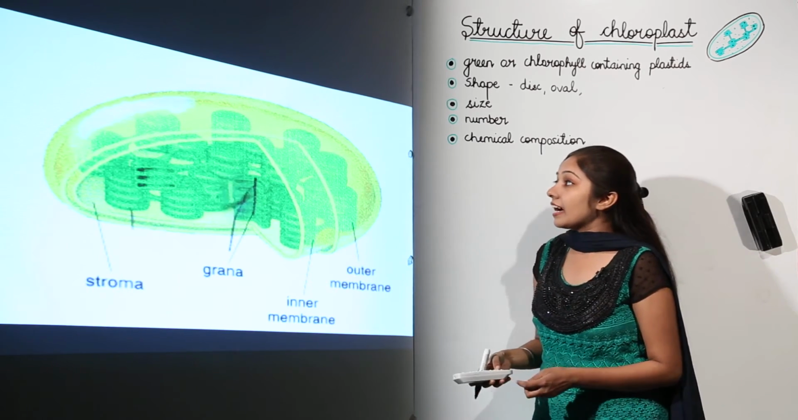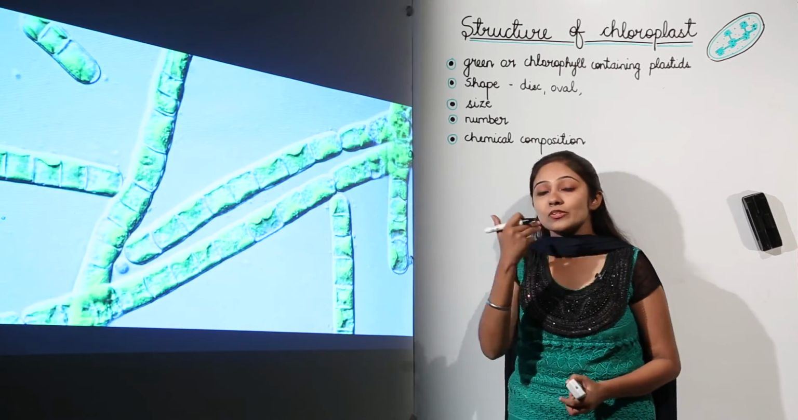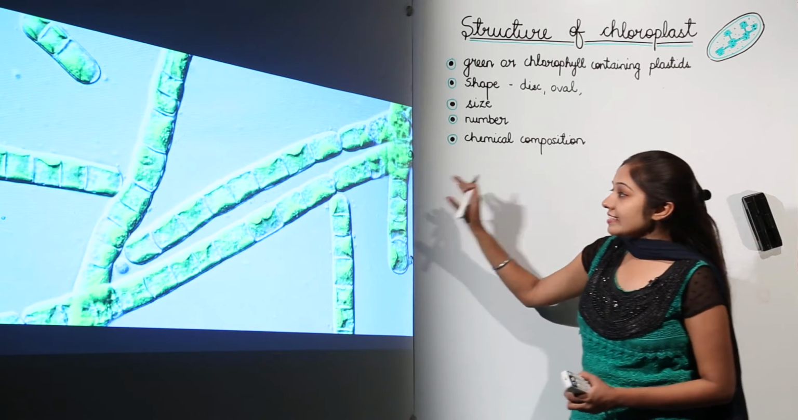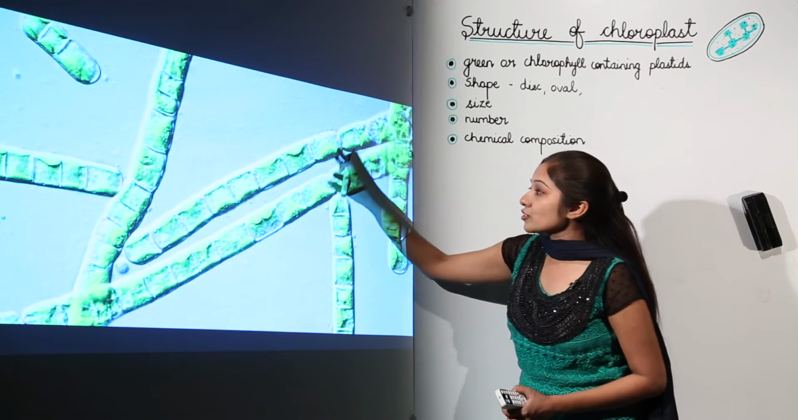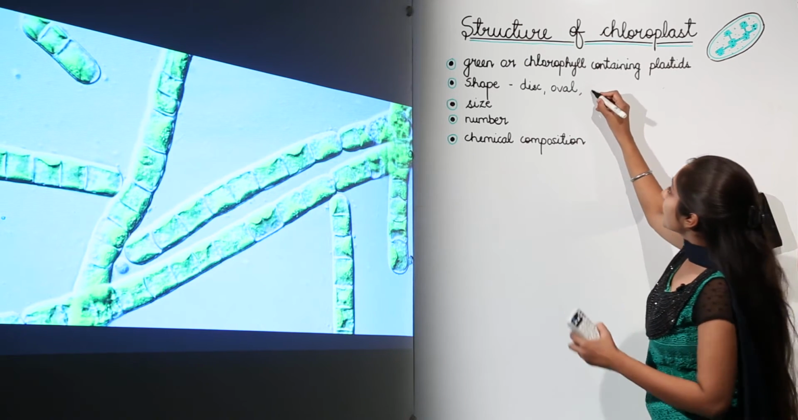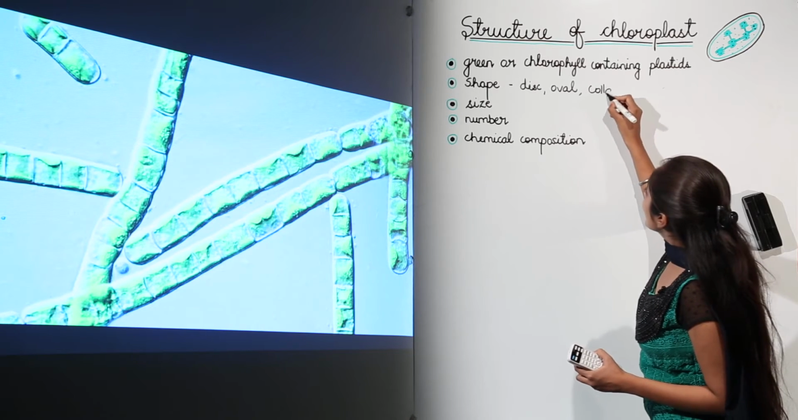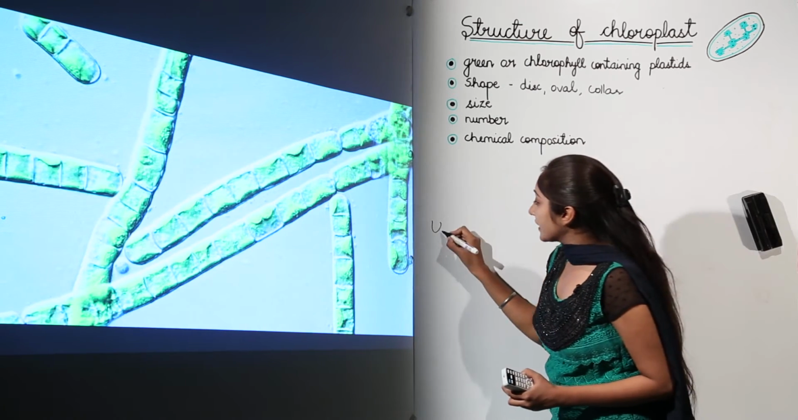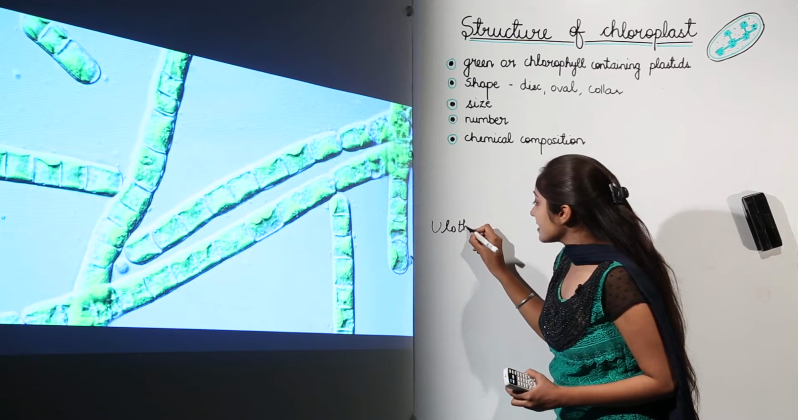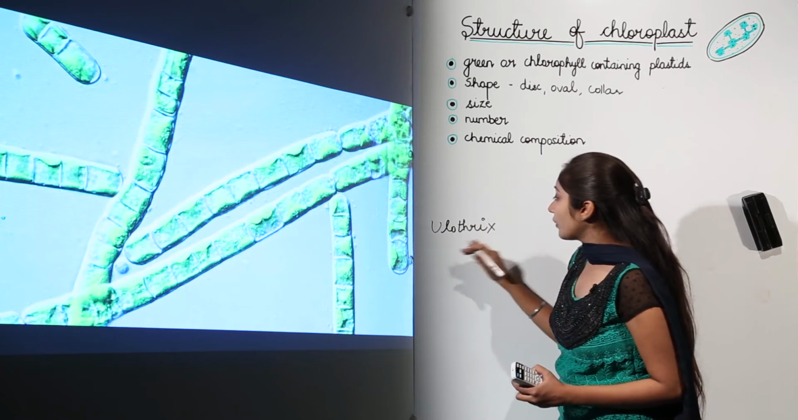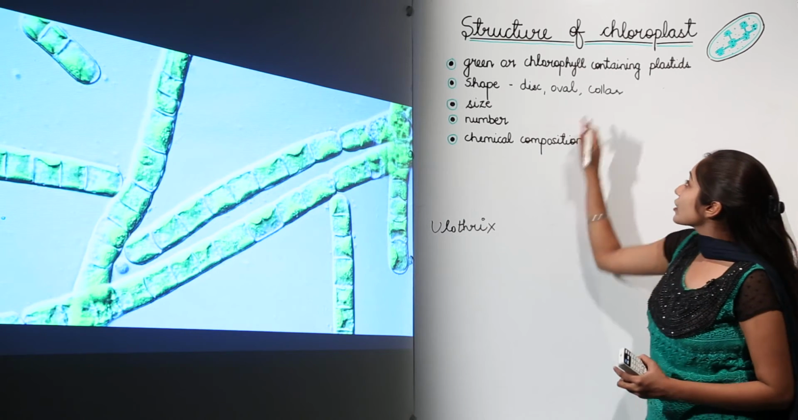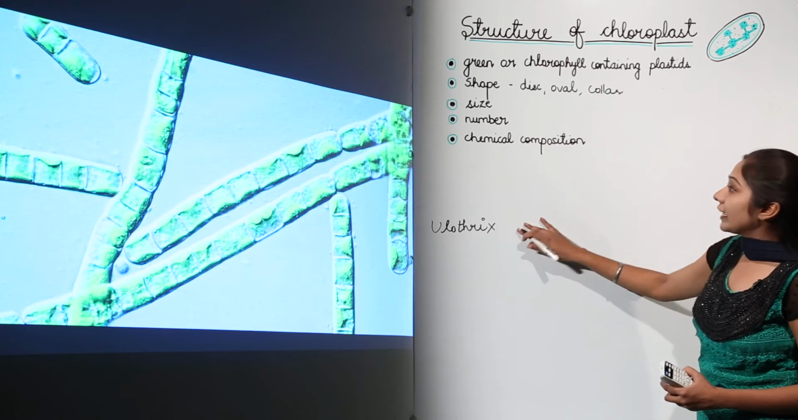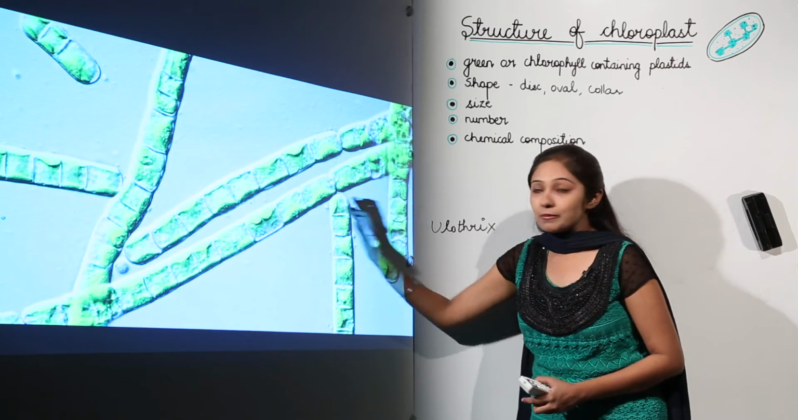But in certain other organisms you can see different shapes of chloroplast. Look at this image, the shape of chloroplast over here is collar shaped, and this organism is Ulothrix. It shows collar shaped chloroplast in its cells, as you can see in this image.